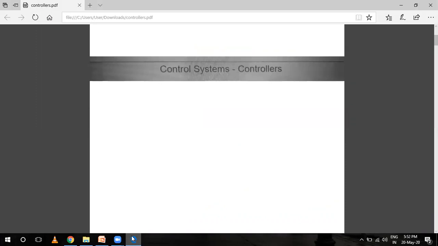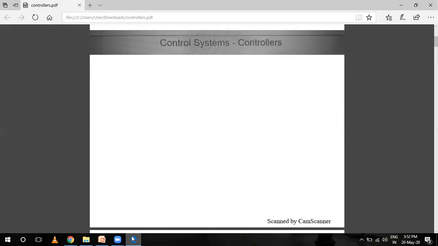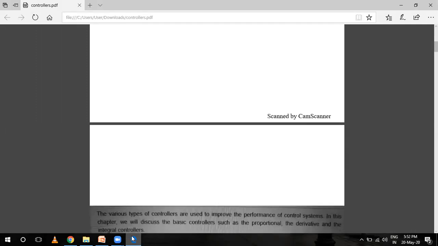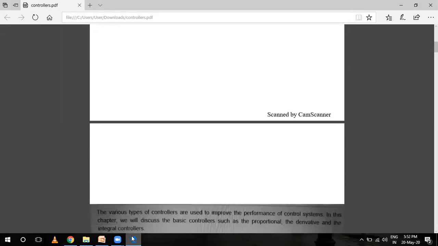Controllers determine the value of the control variable, compare the actual value to the desired value, and determine the deviation, and produce a control signal that will reduce the deviation to zero or the smallest possible value. This is basically an automatic controller, and the method by which the automatic controller produces the control signal is called control action.